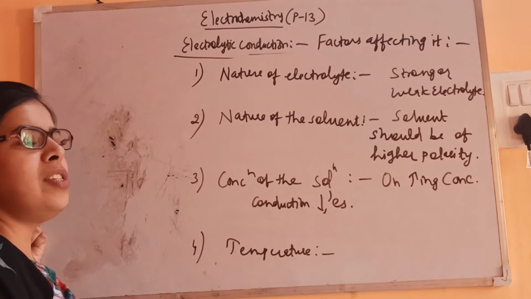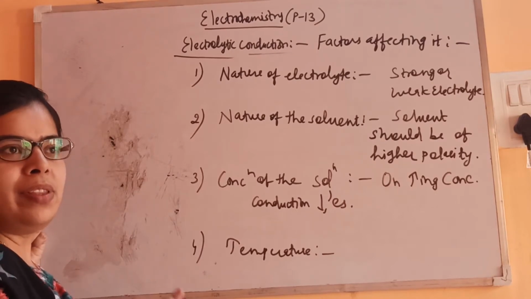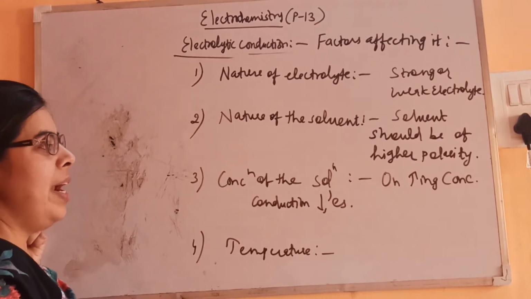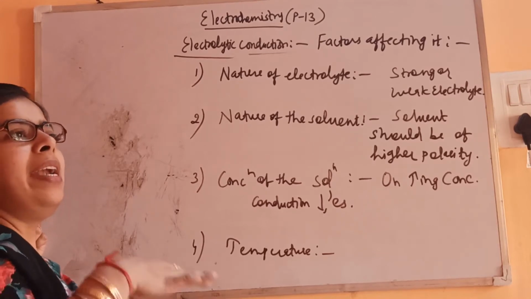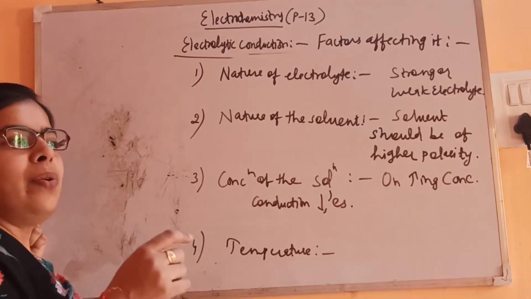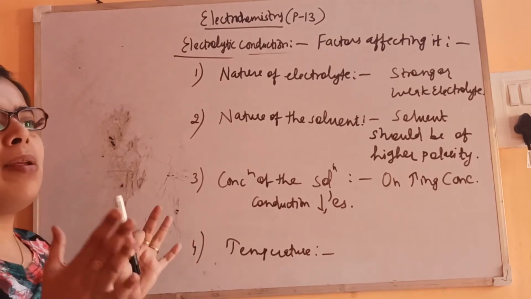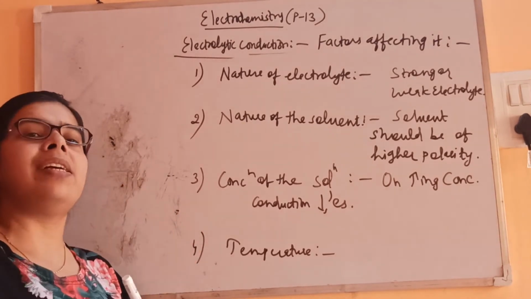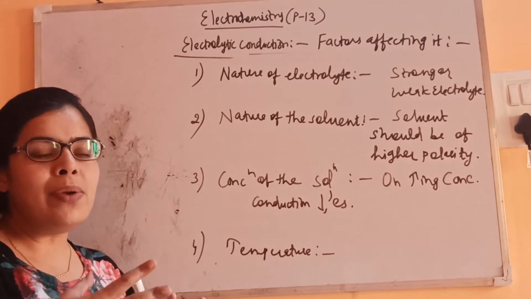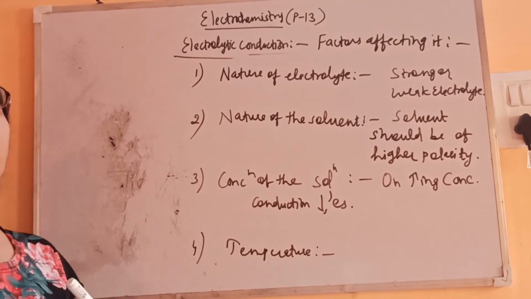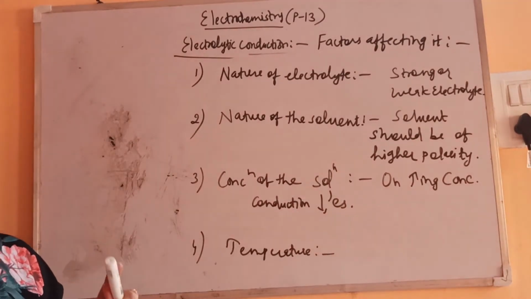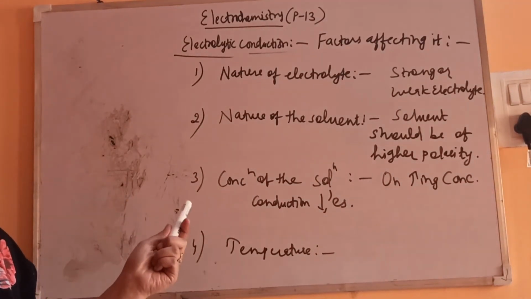So if the concentration is already high, it's not able to dissociate, and in that case the conduction will be low. In the case of a strong electrolyte, which completely dissociates, at higher concentration the ions are closer to each other and not able to separate properly. Although it is a strong electrolyte, it will not be able to provide complete ions at high concentration.